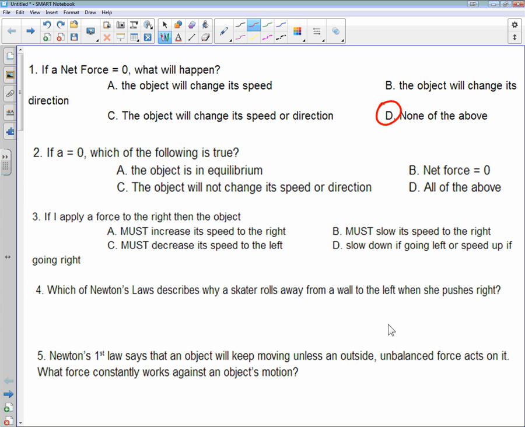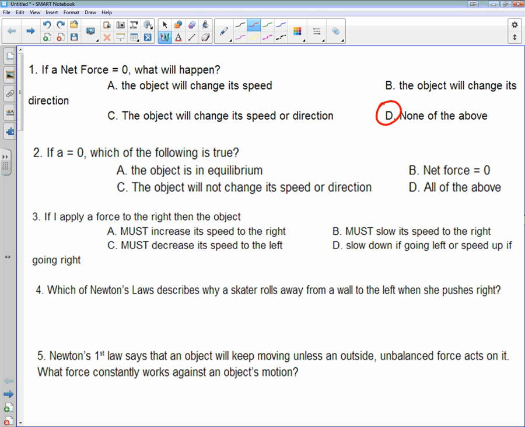Like if you're going 50 miles per hour on cruise control in your car, then that means even though you're moving, you still have a net force of 0 because the engine's pushing you forward to get you up to that speed, but then the air resistance is slowing you down enough to where they're canceling each other out and you just stay at that speed. If you want to get faster, what do you have to do? You have to take yourself off cruise control and add more force to get a faster acceleration, right? So in this case, the best choice would be D, none of the above, because we're not changing our direction and we're not going to change our speed to get net force of 0.